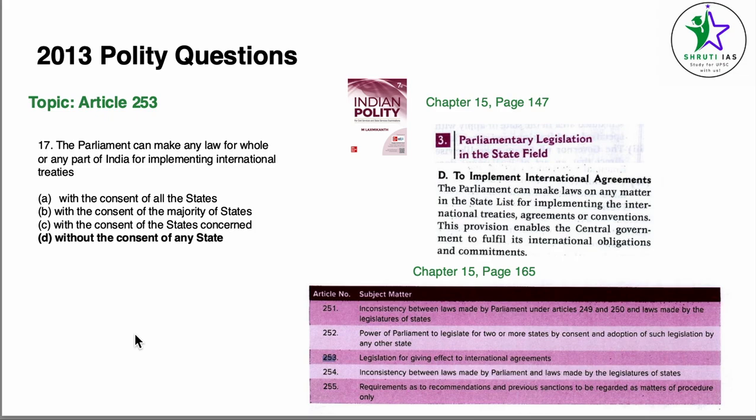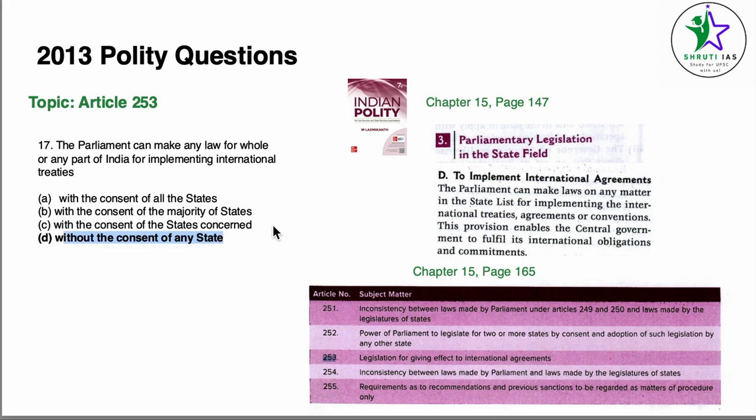Coming to question number 17, the parliament can make any law for whole or any part of India for implementing international treaties. Now, for this we come to chapter 15, Center-State Relations, page number 147. Parliamentary legislation in the state field, point number D, to implement international treaties. The parliament can make laws on any matter of the state list for implementing the international treaties, agreements or conventions. The provision enables the central government to fulfill its international obligations and commitments. Same chapter, page number 165, 253, legislation for giving effect to international agreements. So this is about Article 253. The parliament can make law without the consent of the states.